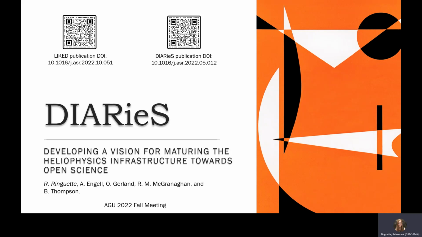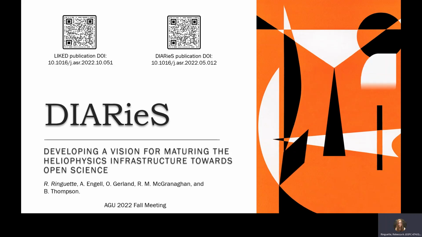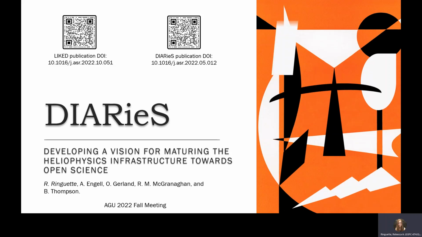The diagram at right represents the current state of the heliophysics infrastructure, with the various shapes representing our varied resources. The lack of connection between and interoperability among these resources presents a barrier for the community. We work every day toward reducing that barrier, but we have yet to imagine what a truly connected and interoperable infrastructure would look like and how it would operate.